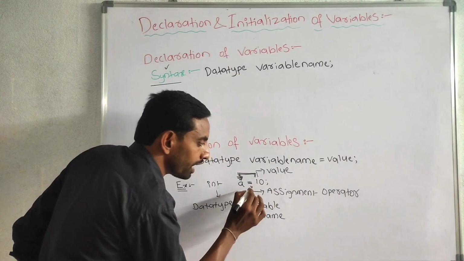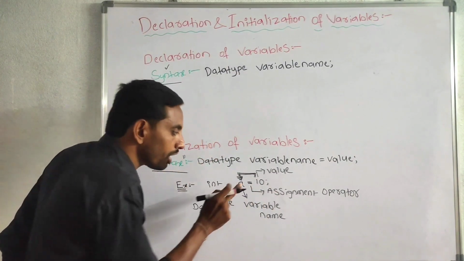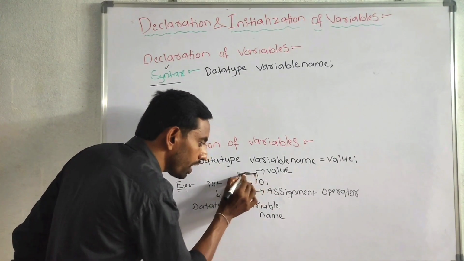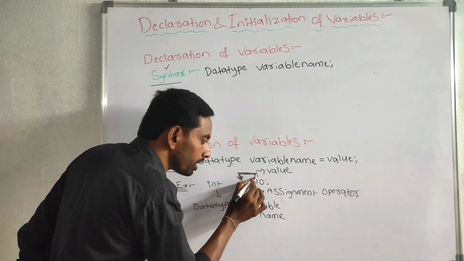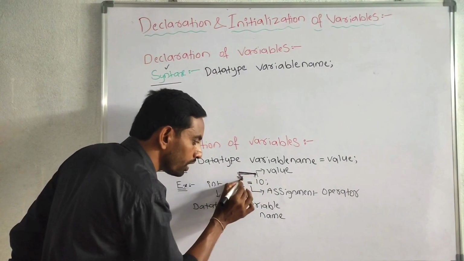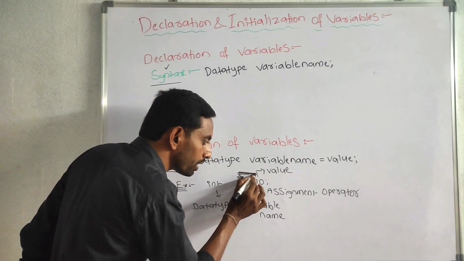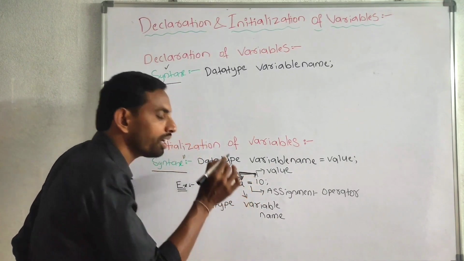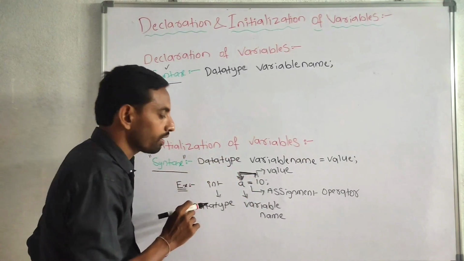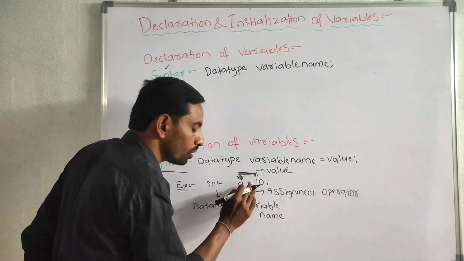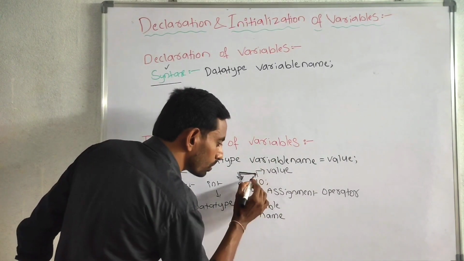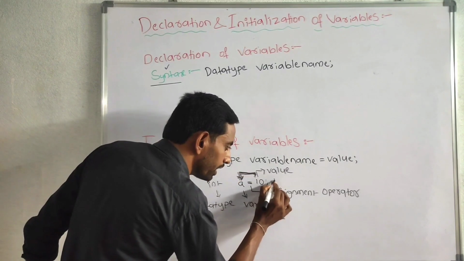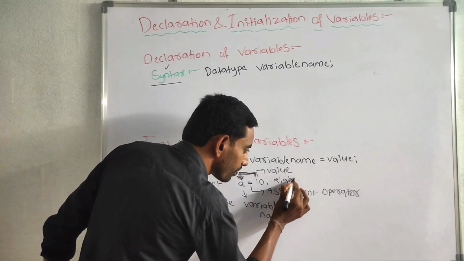This symbol is called as assignment operator. Assignment operator is used to store the value into the variable. Assignment operator is used to assign the value into the variable. Assignment operator is used to store the right side value to the left side variable.